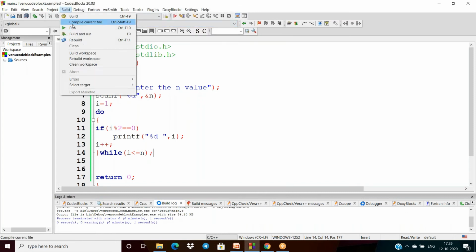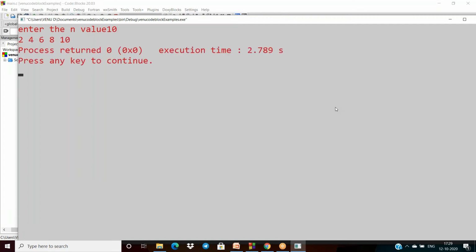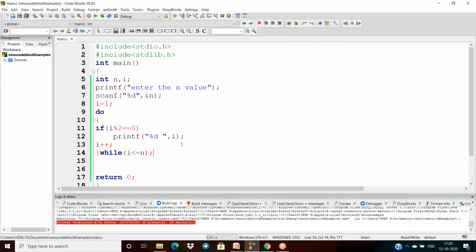Okay, now I compile the code here. If I give 10, then I get all the even numbers here: 2, 4, 6, 8, 10. So now this is the example of a do while.